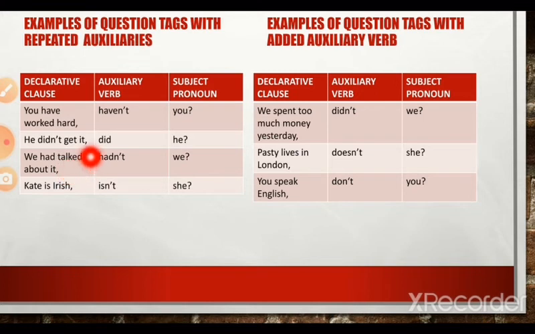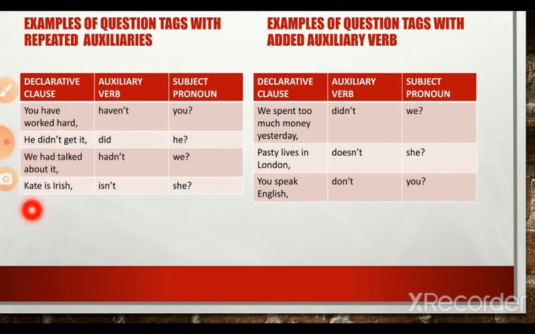We had talked about it. Here the main verb is talked. Had is the auxiliary verb. Both the main verb and the auxiliary verb are in the past tense. Hence here also the auxiliary verb is repeated, had. But since here in the main clause the sentence was in the assertive, it was positive, we had talked about it, the auxiliary verb becomes negative. Hadn't we? Here we again agrees in number, person and gender with the subject pronoun in the main clause. Here he agreed in number, person and gender with the subject pronoun in the main clause.